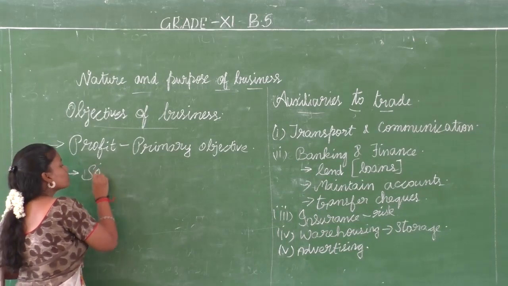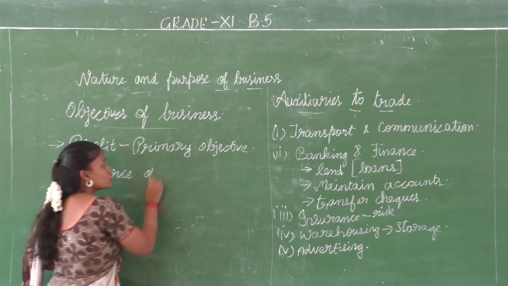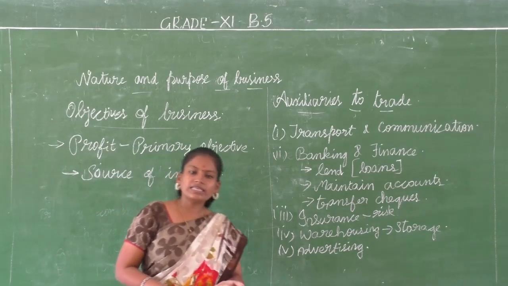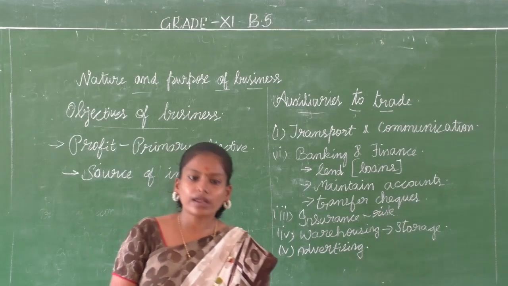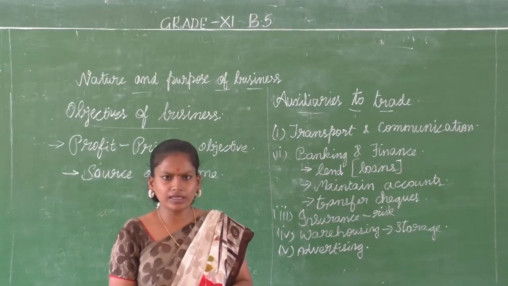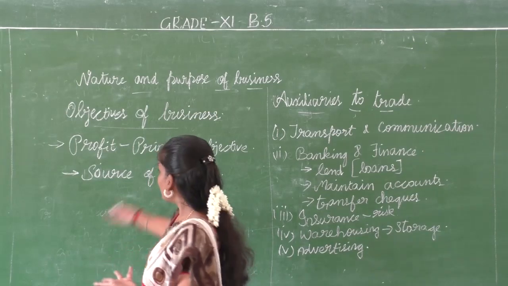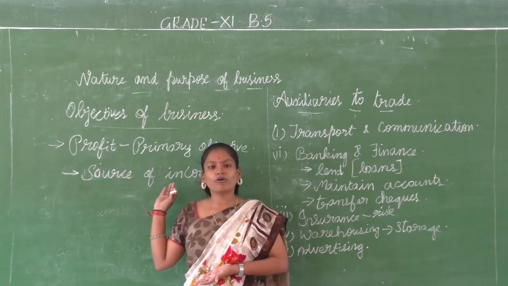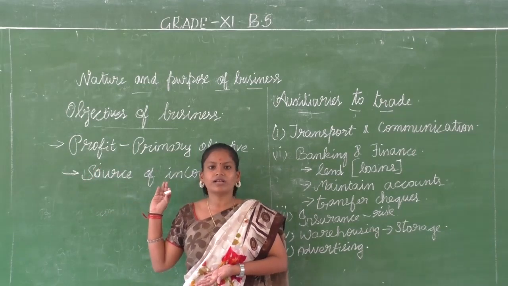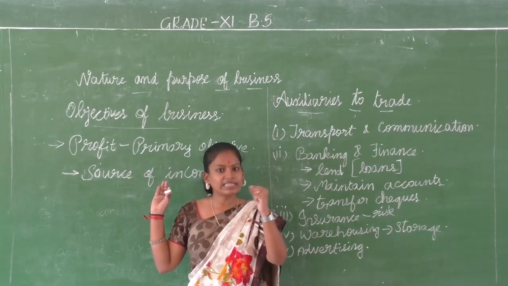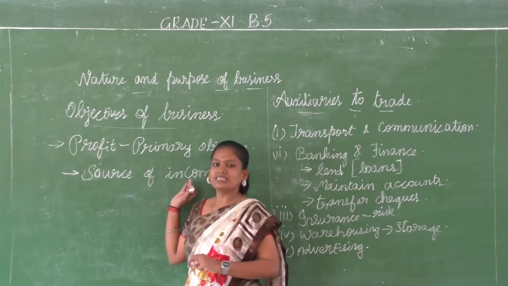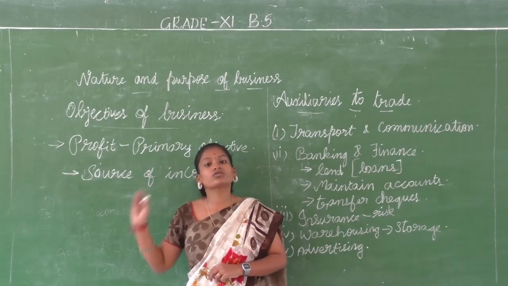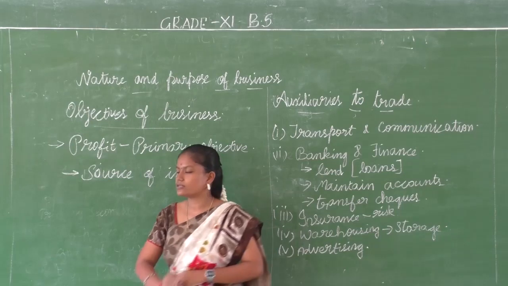Profit is a source of income. It serves as the source of income for any businessman. Employees get salary. If we are in a profession, we get some money. We get some income. What is the income that a businessman is going to get? Profit is going to be the income of a businessman. It is the source of income of a businessman. From the profit, he takes a part of the money as his income. So, profit is the source of income of a business person.